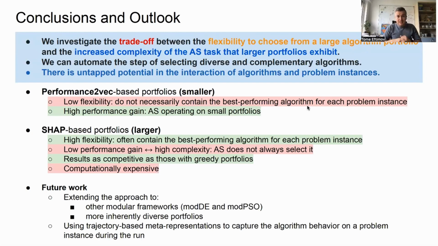What is really a positive outcome is that these shape-based portfolios are competitive with the greedy selection, which means that our question, whether we can automate this approach, actually leads to good results. For future work, we are planning to extend our approach to other modular frameworks, also including portfolios with algorithms from different algorithm classes. And instead of using meta features that describe the landscape characteristics and linking them to the performance achieved by a machine learning method, we are also planning to investigate trajectory-based meta representations that capture the algorithm behavior during the optimization run on a particular problem.